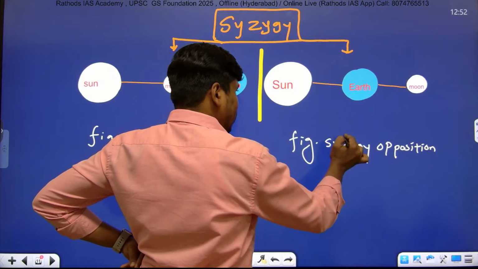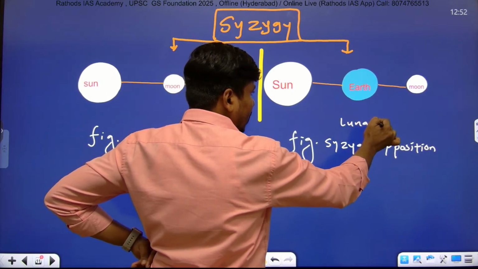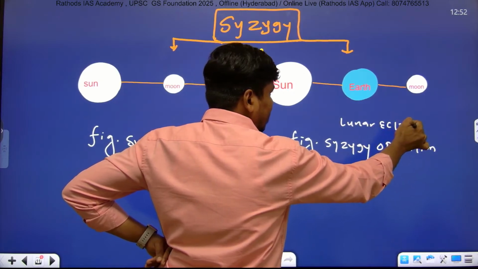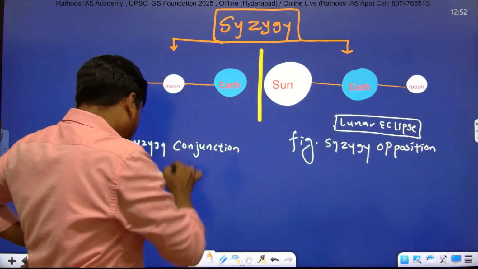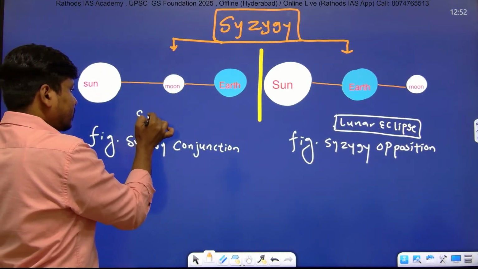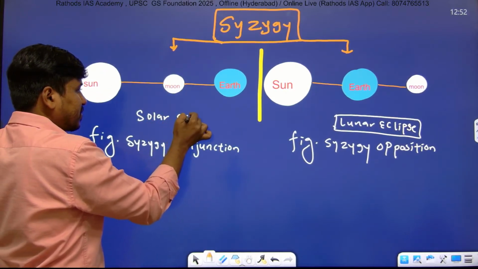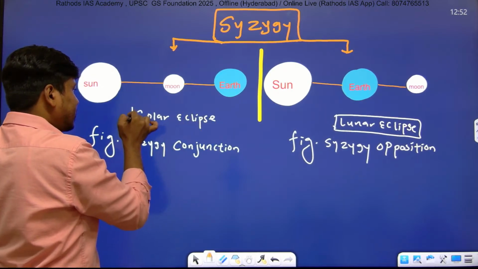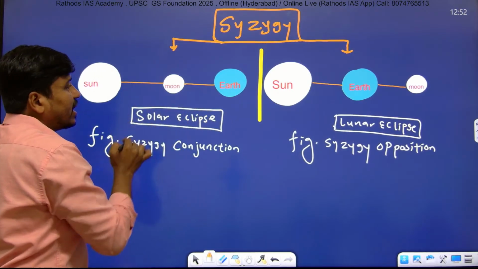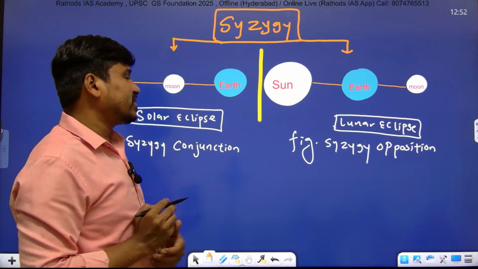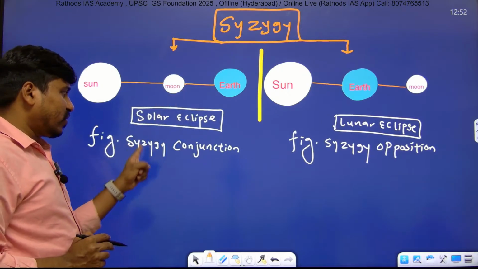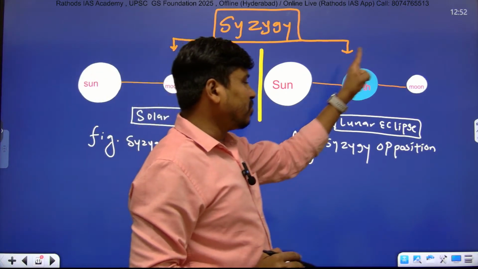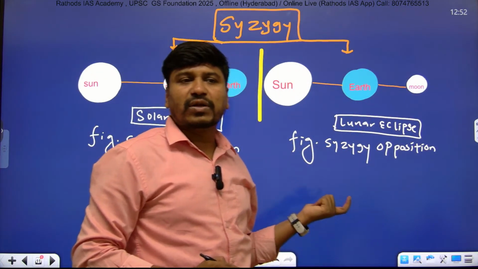It is also known as lunar eclipse condition, right? So it is also the position of lunar eclipse. It is also the position of solar eclipse. But the most important point here is syzygy conjunction, syzygy opposition. If all the three come in a straight line, we call it syzygy. And if sun and moon come on the same side of earth, we call it syzygy conjunction. If sun and moon come on the opposite side of earth, we call it syzygy opposition, right?